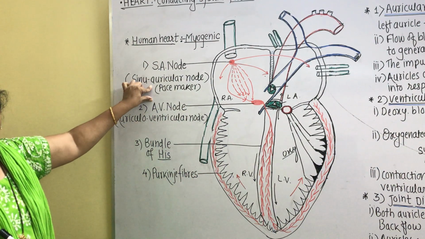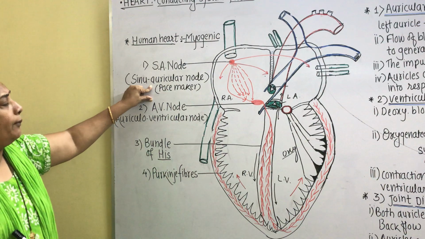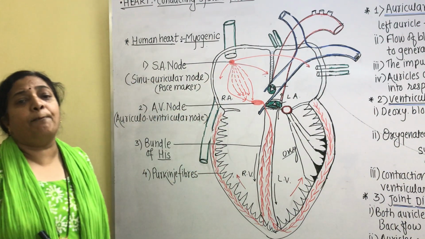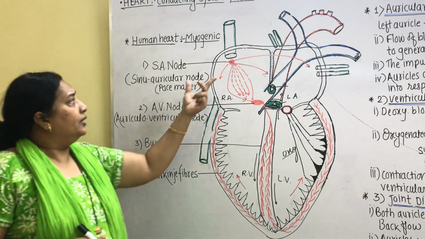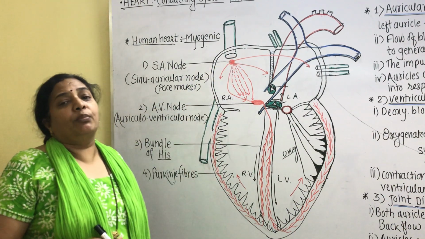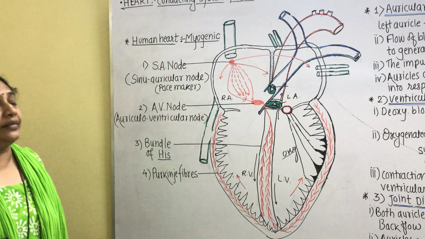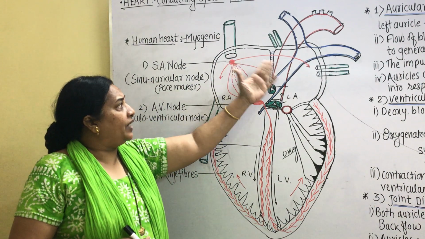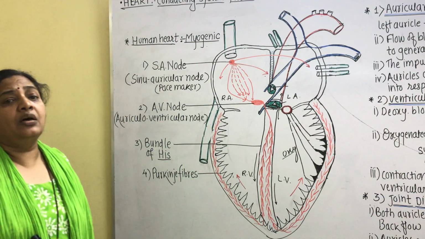So, why is it described as the pacemaker? Because an electrical wave, that is an impulse, gets initiated at this place only, at the SA node, and then that electrical impulse gets spread over both the walls of the auricles.